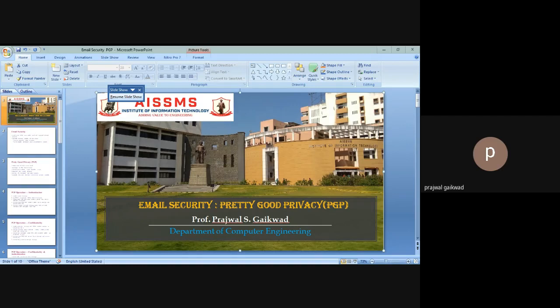Now, why do we need email security? Email is one of the most widely used and regarded network services. Currently, message contents are not secure. They may be inspected either in transit or by suitably privileged users on the destination system. So we need some algorithms or protocols which will help in increasing email security.